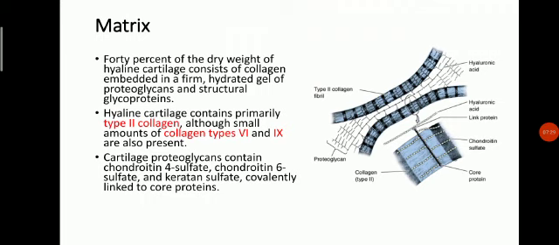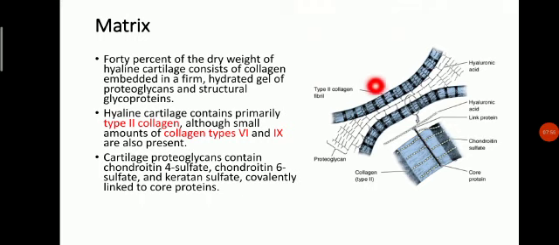Matrix. 40% of the dry weight of the hyaline cartilage consists of collagen embedded in a firm hydrated gel of proteoglycans and structural glycoproteins. Hyaline cartilage contains primarily type 2 collagen, although small amounts of collagen type 6 and 9 are also present.